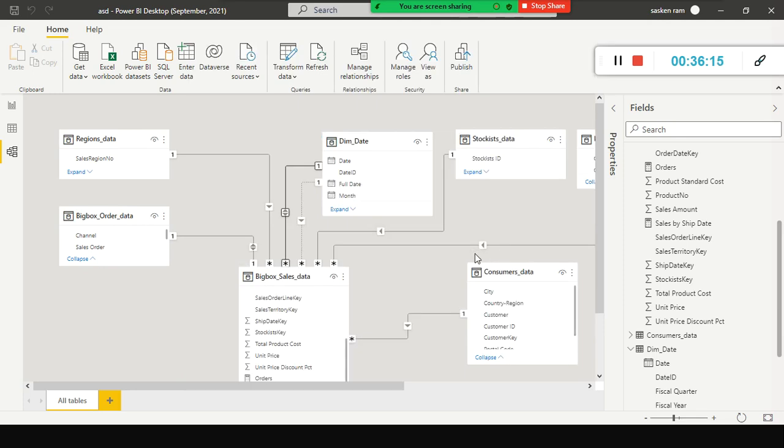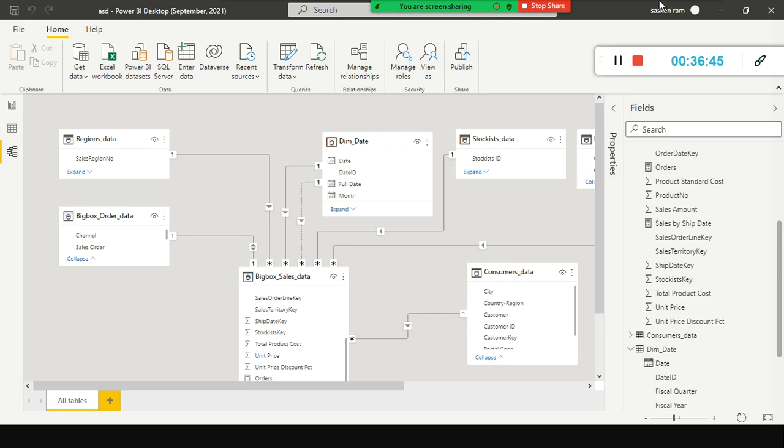Okay, fine. So all these solid lines between the dimension tables and the fact tables are called active relationships. The dotted lines between the dimension table and fact table are called inactive relationships. So what exactly does the active relationship do? The active relationship propagates the filters to other tables.